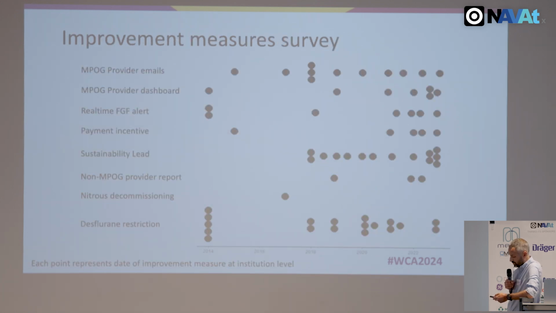And that's where our institution-level survey comes in. So we've asked questions about different measures that might be taken to improve patterns of sustainable behaviour, such as providing monthly feedback to providers, real-time feedback to providers, payment incentives, appointment of a sustainability lead, as well as system changes such as decommissioning nitrous oxide or removing desflurane vaporizers. And we're working on a causal inference analysis to see the impact of those interventions on the sustainability metrics that we have.